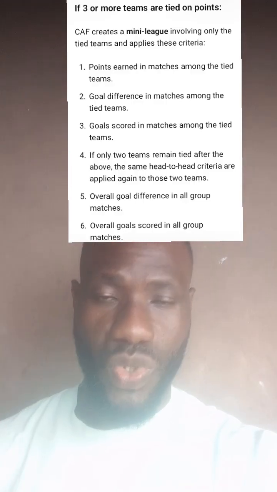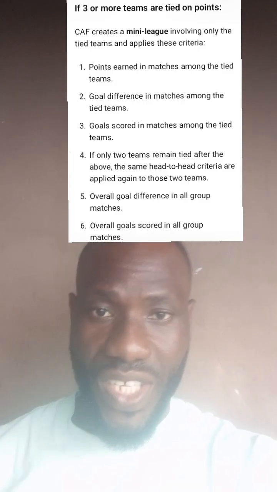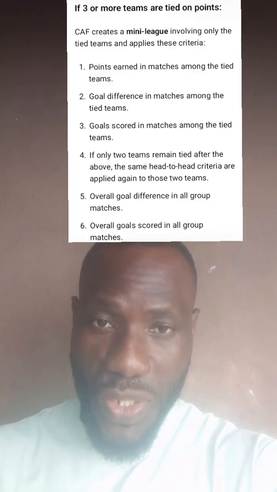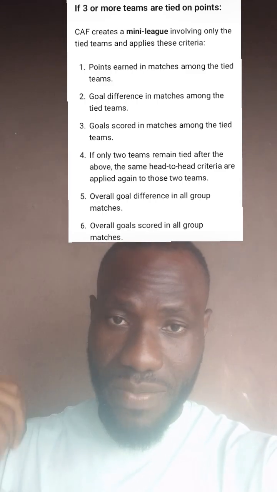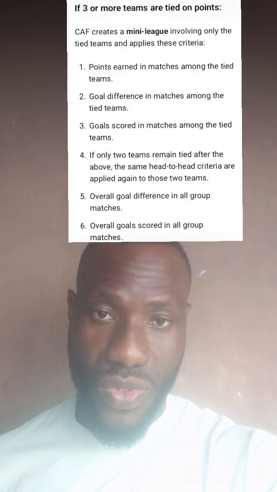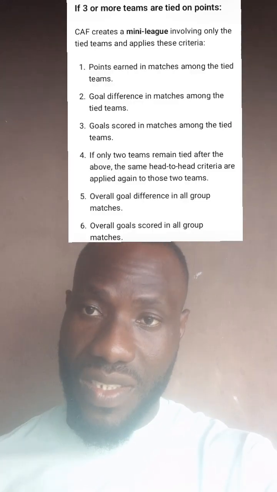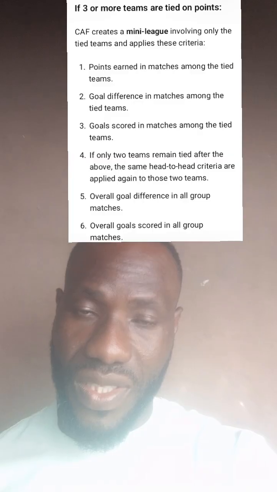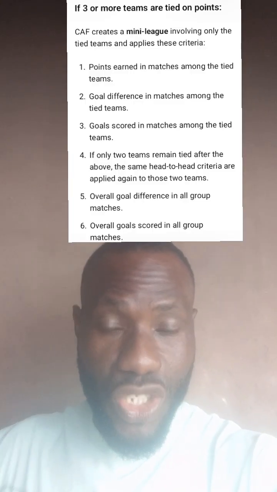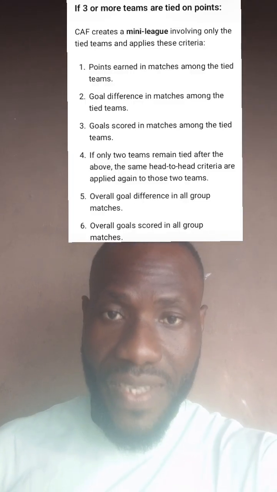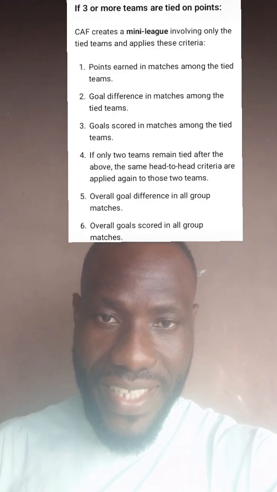The points each of them gets when they faced themselves, then you use goal difference. And after goal difference, if you still have the same goal difference just within the three, the last team, like Egypt, all the wins against Egypt do not count too. Nigeria played Egypt 6-2, Zambia played Egypt 6-0, Malawi played them 3-3 or whatever. That means the goal difference against Egypt is not added within these three tied teams.